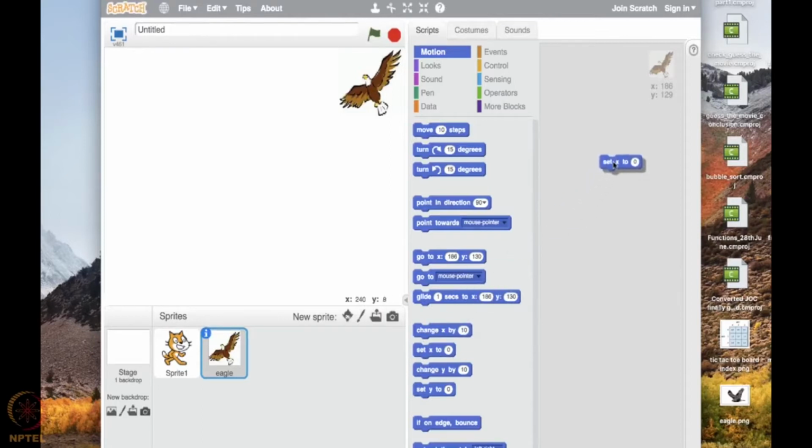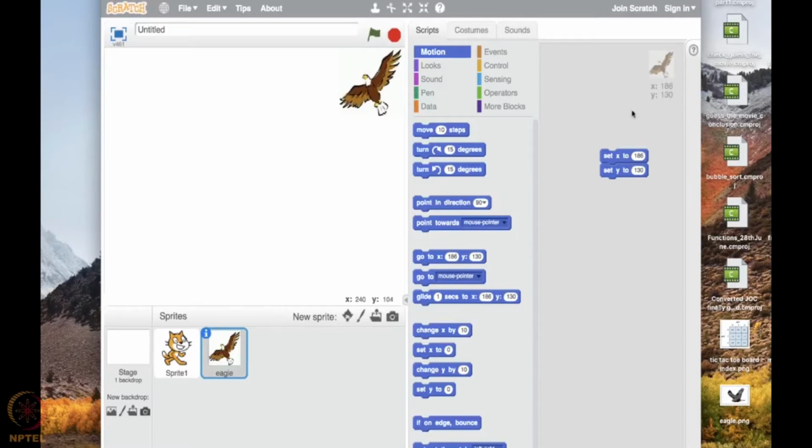Set X to 186 it says, okay, and set Y to 129 or maybe slightly above 130. Given that I have set, the eagle has come to this position. See, 186, 130. So eagle has come to this position.